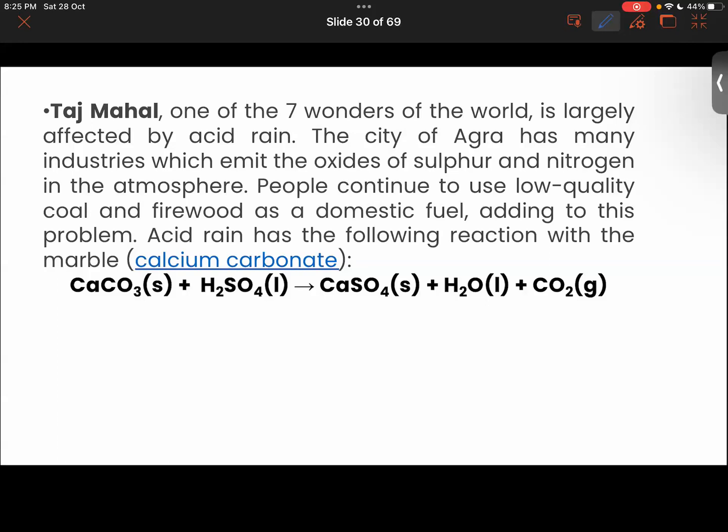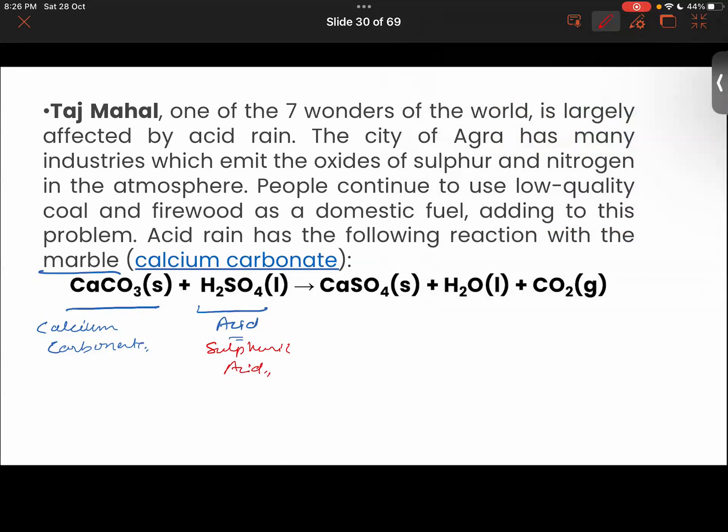Okay, so look over here. Basically, as I said, carbonates are present. So what is this? It is calcium carbonate. So calcium carbonate is found in marbles, right? So this is also acid rain. Can anyone name this one? Sulfurous acid. Exactly, that is what I was asking about. This is sulfuric acid.